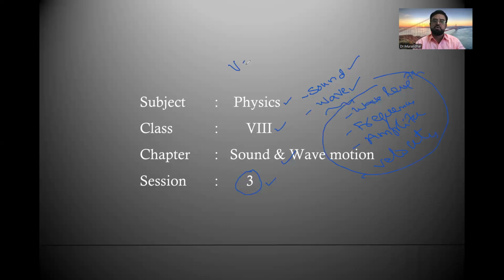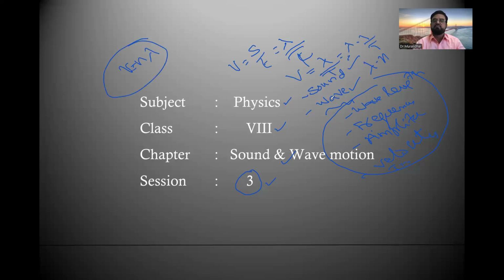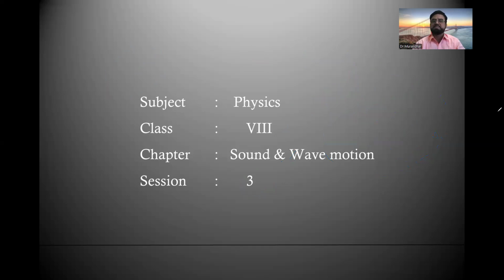We know wave velocity is equal to distance by time generally. The distance of the wave is nothing but wavelength. So V is equal to lambda by T, where T is the time period. That is lambda into 1 by T, and 1 by T is nothing but frequency n. So we got the formula V is equal to n lambda. Here n is the symbol for frequency and lambda is the symbol for wavelength. That is the relationship between the terms used related to wave motion. Till then we have discussed in the earlier class, so we'll continue where we left off in the last class.